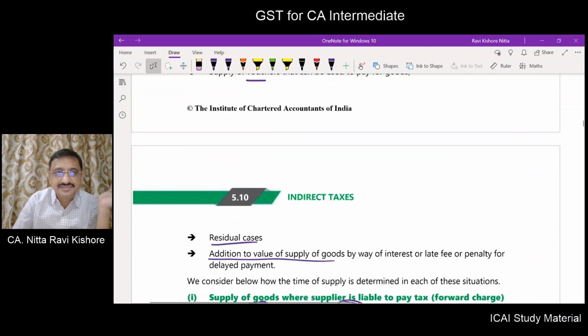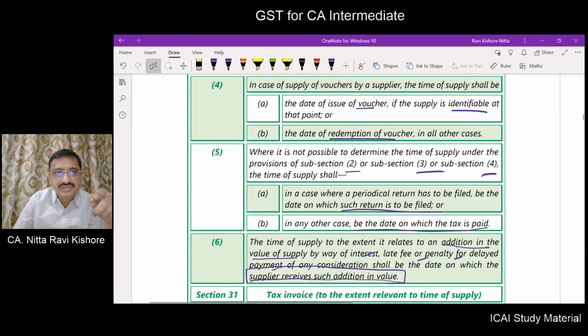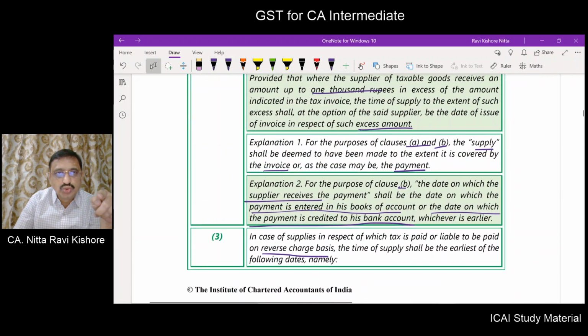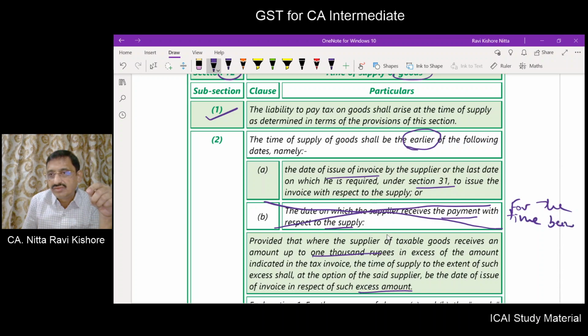That means in subsection 2, this provision is made inapplicable for the time being. As per subsection 2, A or B, whichever is earlier.